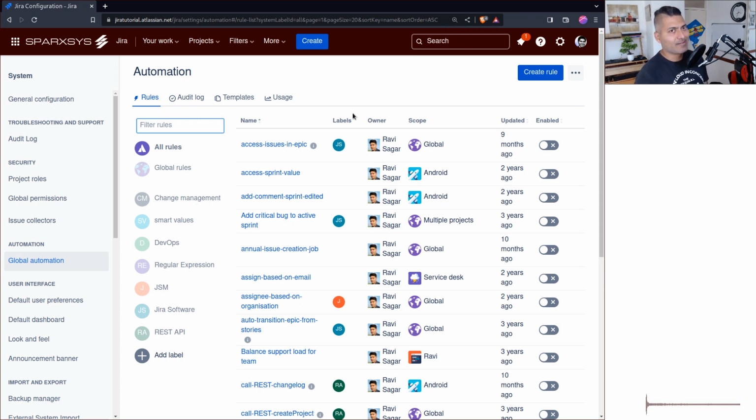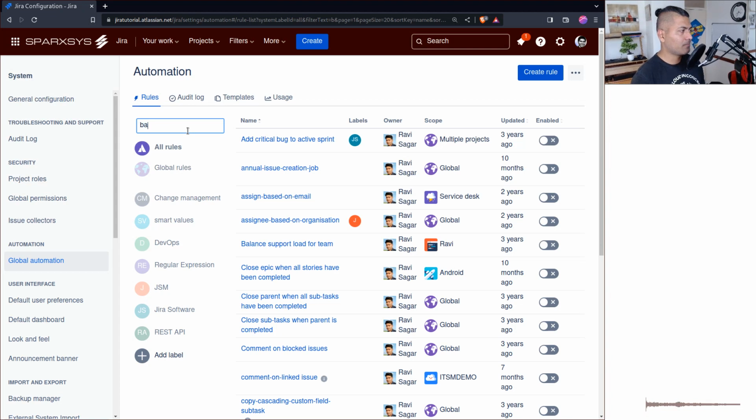You could configure skills for different people working in your team, and Portfolio was able to use those skills, pick up the capacity of those users, and suggest the assignment. With automation rules, it is a bit different. It is not the same.